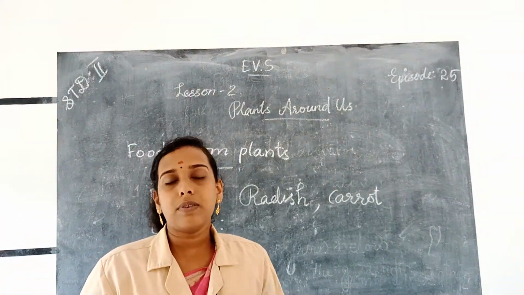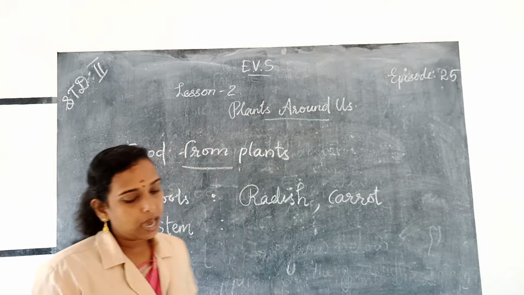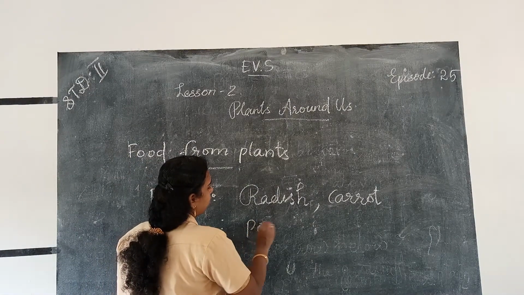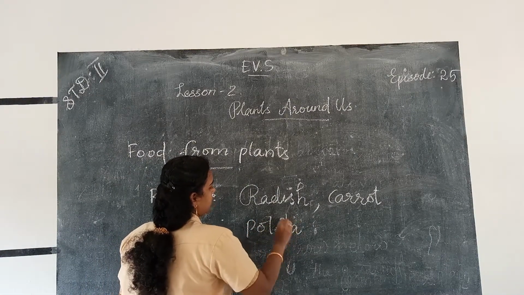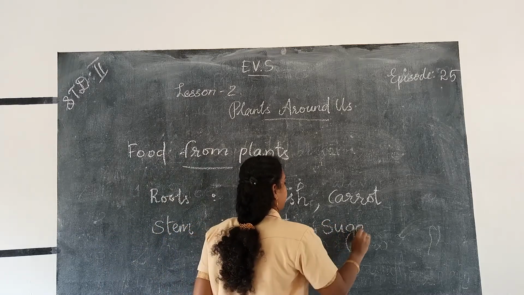because some plants store their food in their stems, so that we use for eating. Okay, and examples are ginger, potato, sugarcane. Ginger, potato, P-O-T-A-T-O, potato, sugarcane.